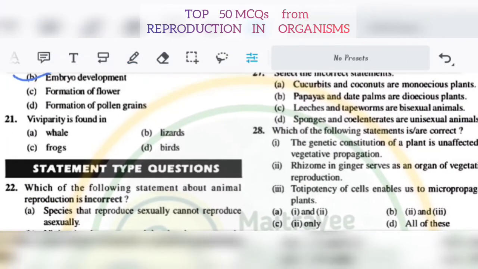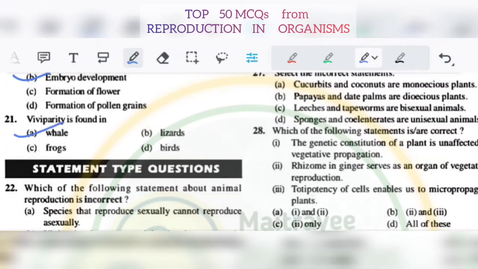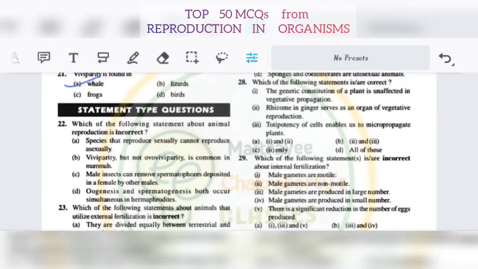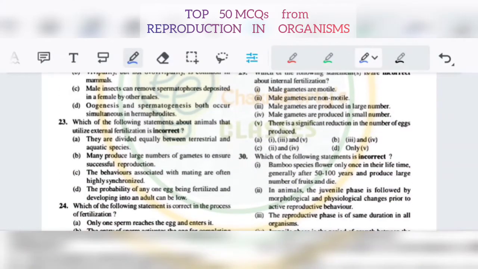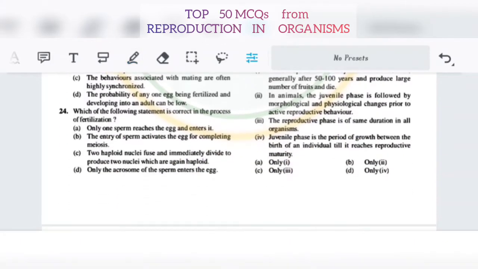21. Vivipary is found in A, well. Number 22. Statement type question. You see, which of the following statements about animal reproduction is incorrect? It will be A: species that reproduce sexually cannot reproduce asexually. 23. Which of the following statements about animals that utilize external fertilization is incorrect? 23. It will be A. 24. Which of the following statements is correct in the process of fertilization? 24. It will be B.